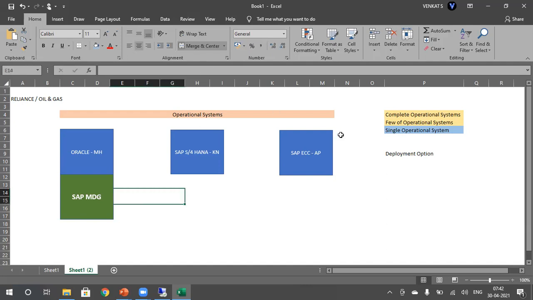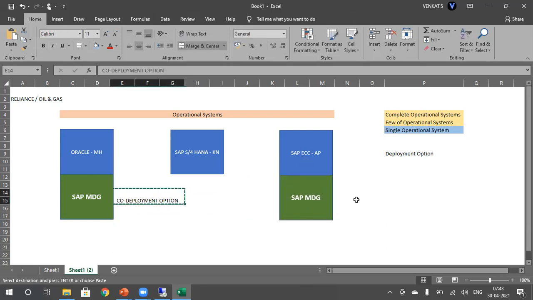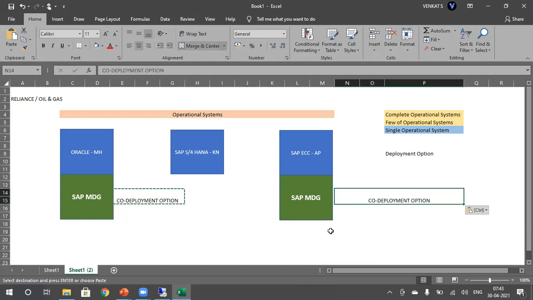So here we have another deployment option called the co-deployment option. That is nothing but the co-deployment. It can be anything. So let's say it can be this one, and the client wants this one also as a separate MDG. So we can choose this option.